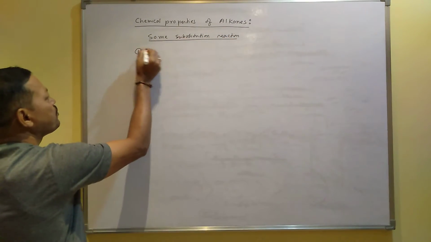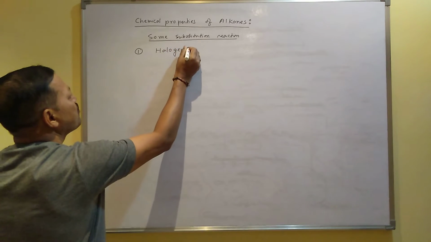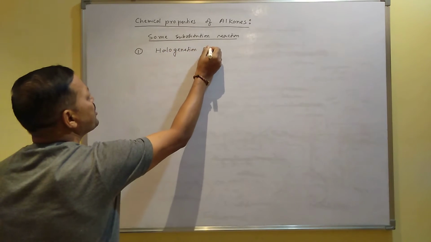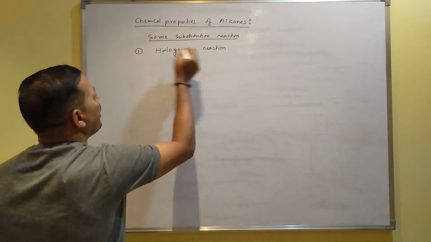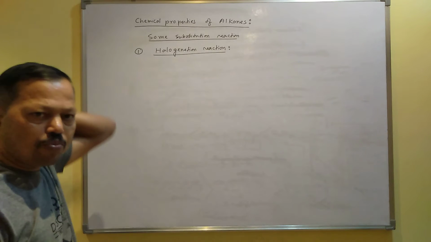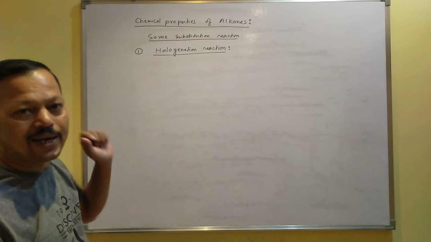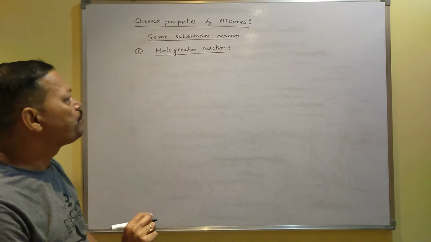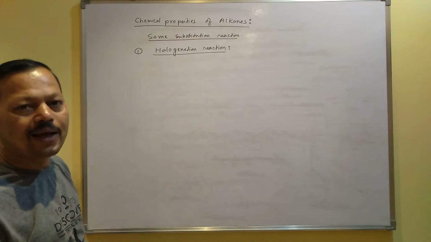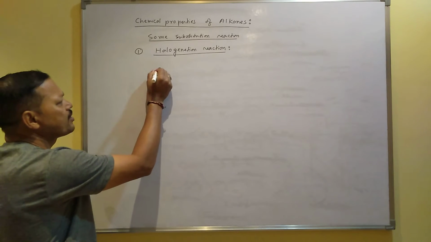Number one, halogenation reaction. Halogenation reaction means addition of halogen. I mean you have to add chlorine, bromine, iodine. When you add halogen to an alkane like methane, ethane, then the reaction is called halogenation reaction. And the reaction takes place like this.